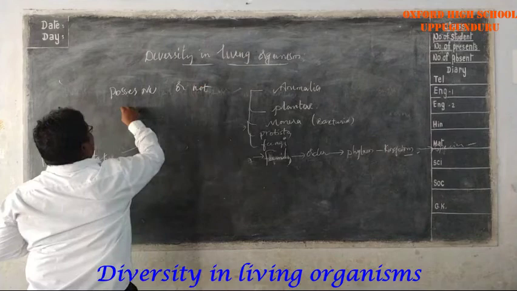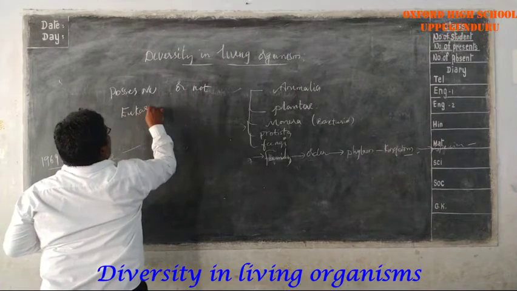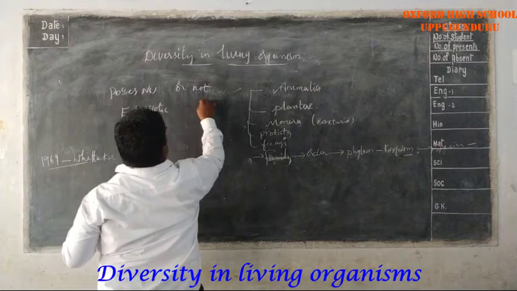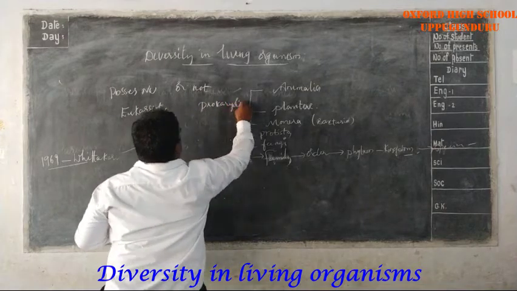If the organism has a nucleus, that is a eukaryotic organism. If the organism does not possess a nucleus, that is a prokaryotic organism.